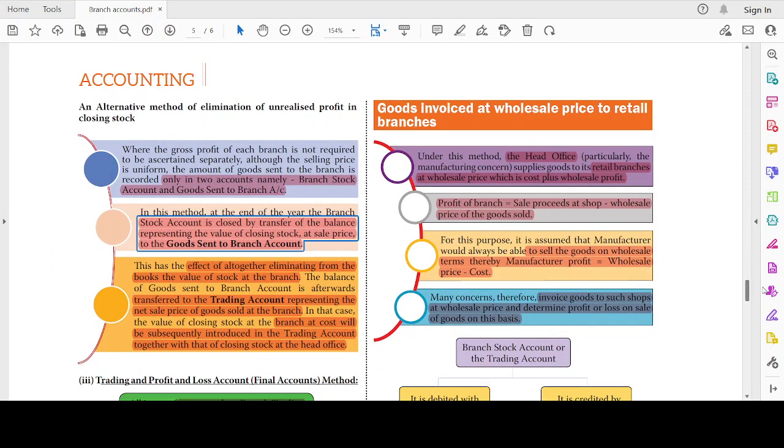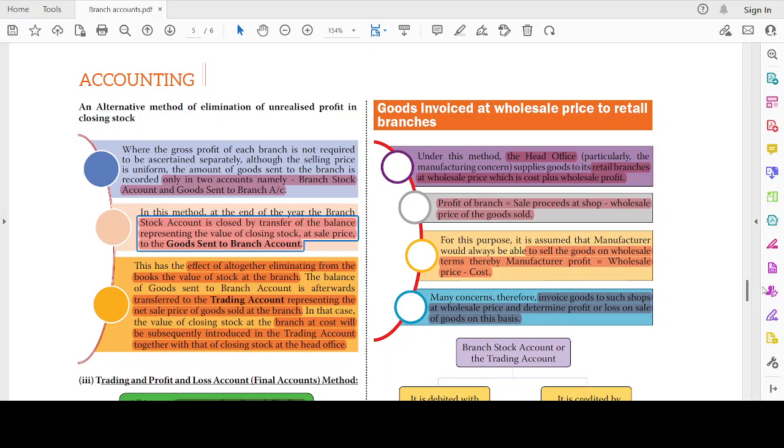Now, goods invoiced at the wholesale price. What are we going to do when the goods are invoiced at wholesale price to a retail branch? Let's take an example. The cost of the goods is 100. We are going to send the goods to the branch at 125, which is nothing but the wholesale price. But the actual price at which we are going to sell to the customer is 150. So to the extent of 125 minus 100, this profit will be recorded in the head office, and the profit of the branch will be 150 minus 125. This 25 will be recorded as the profit of the branch.